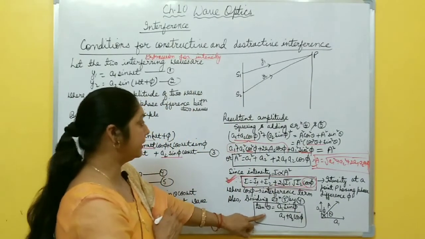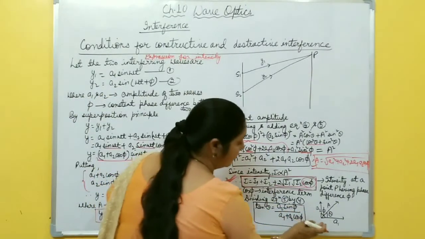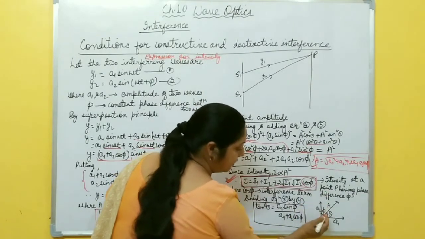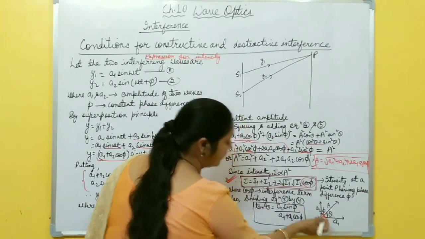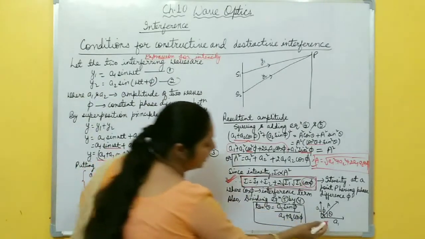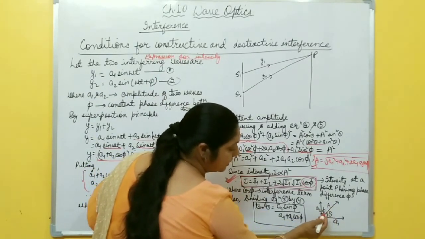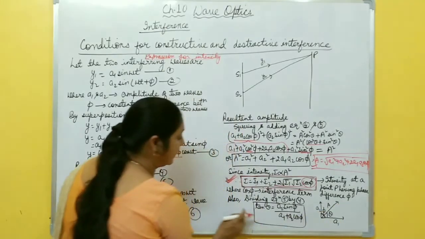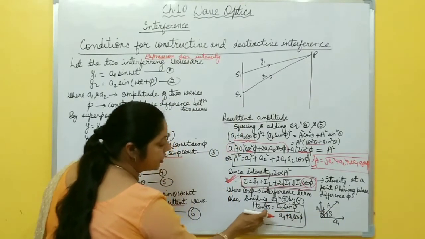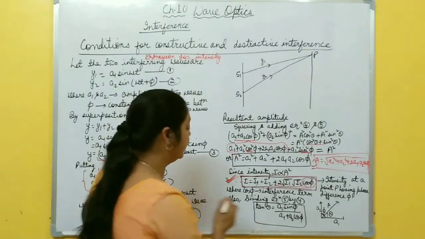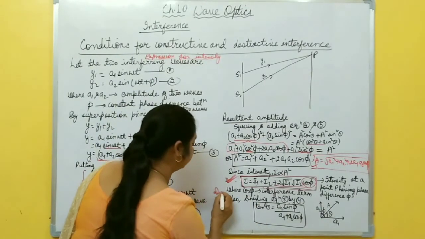And this tan theta is nothing but related to the phase between the first wave and second wave. Suppose the phase difference is phi between A1 and A2, and this theta is the phase difference of what? Between the resultant amplitude and A1. This theta is the direction of the resultant amplitude.